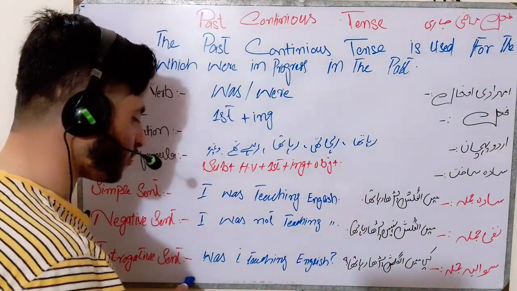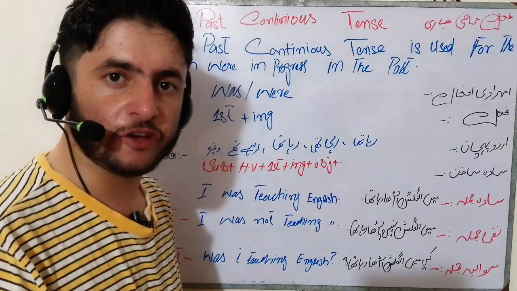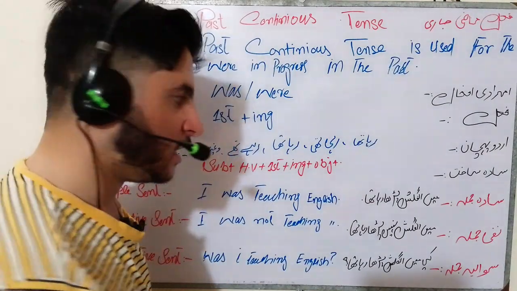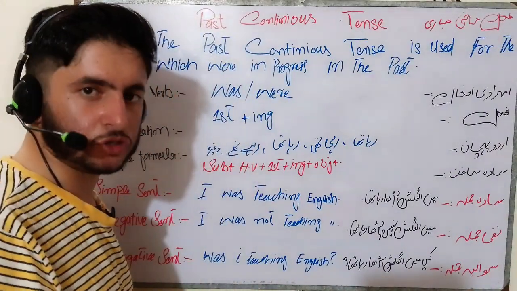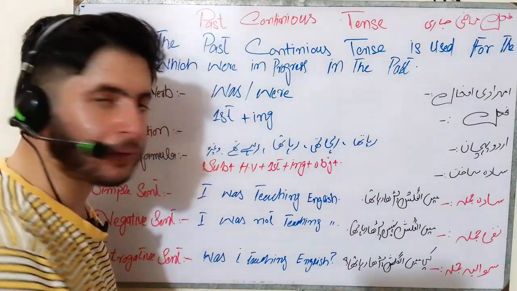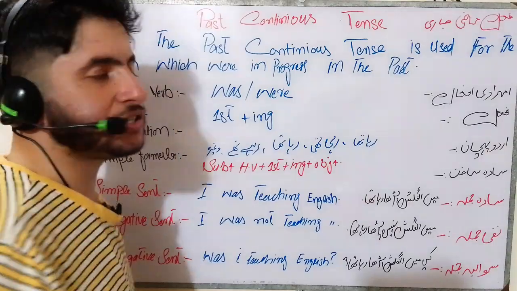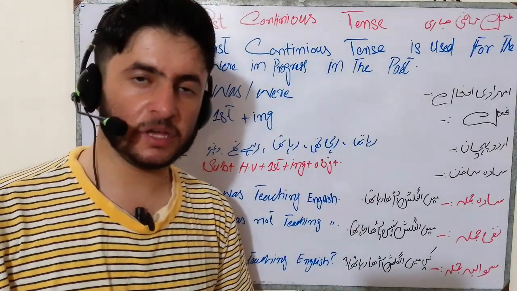And then we have the interrogative sentence. Remember that in an interrogative sentence we ask a question. In Urdu we say सवालिया जुमला. Was I teaching English? क्या मैं English पढ़ा रहा था? So that is the concept of the past continuous tense. See you soon, inshallah.